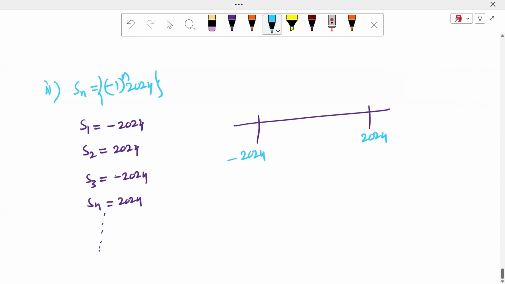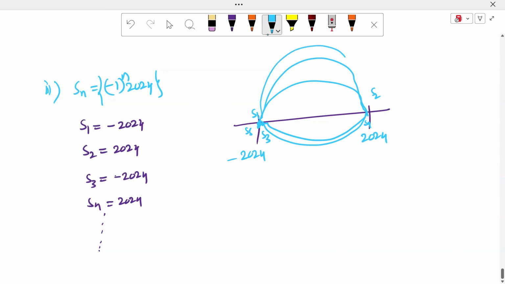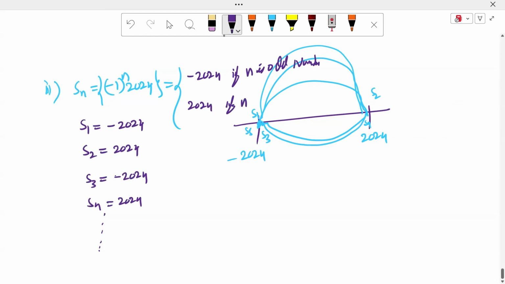Here S1 is minus 2024, S2 is plus 2024, S3 is minus 2024, S4 is plus 2024, S5 is minus 2024. The sequence is nothing but minus 2024 if n is an odd number, and plus 2024 if n is an even number. It is also one of the sequences, sir.